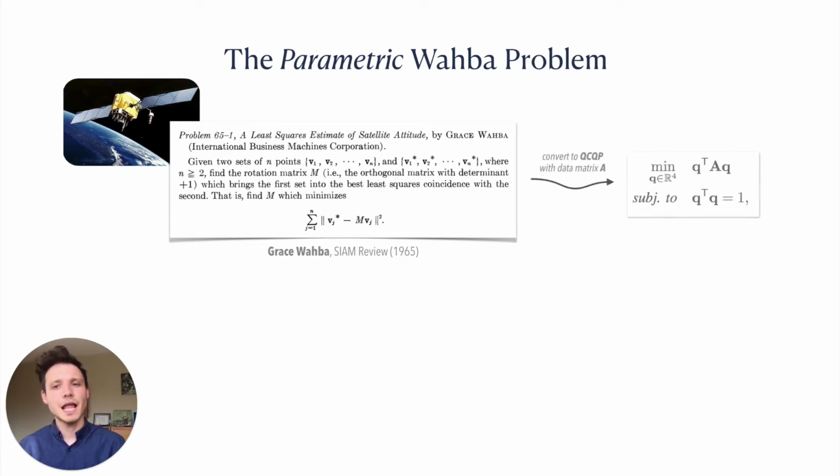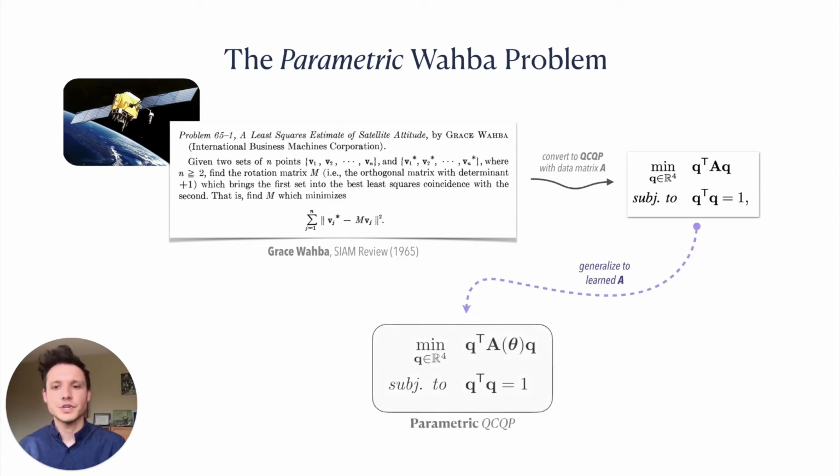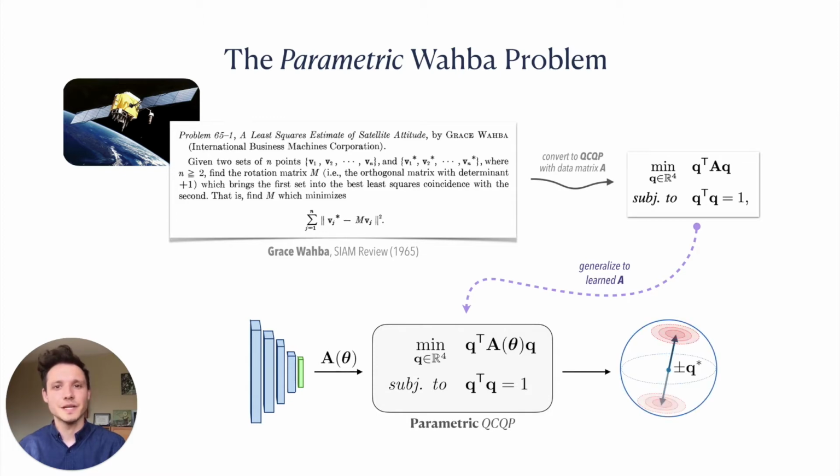This problem can be elegantly formulated as a quadratically constrained quadratic program over unit quaternions, where the data matrix A summarizes correspondences and uncertainty. We motivate our representation by generalizing the Wahba problem to a parametric form, where we use the solution of a QCQP to map a symmetric matrix to a unique SO3 element.